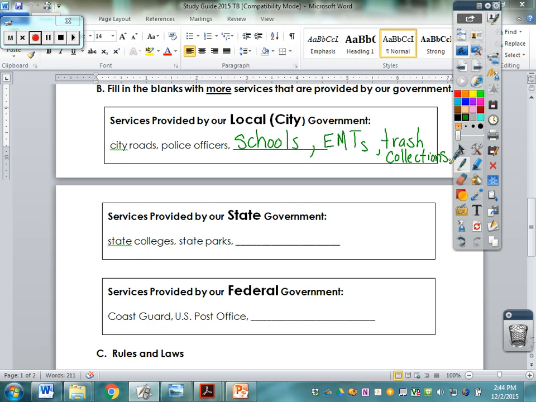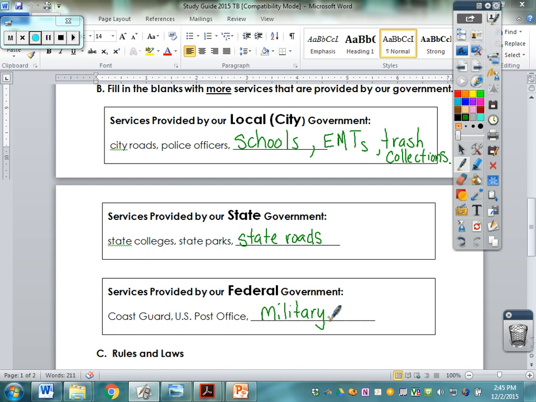Our state government, things that our state government provides. We have state colleges, state parks, and state roads. And we have some great state parks around to go and visit. And state colleges and they keep our state roads maintained. Services provided by our federal government. We have the Coast Guard to protect our coastline. We talked about that, the U.S. Post Office. We have military services. So those are things that the federal government provides. Okay, so just some things, the services that are provided.